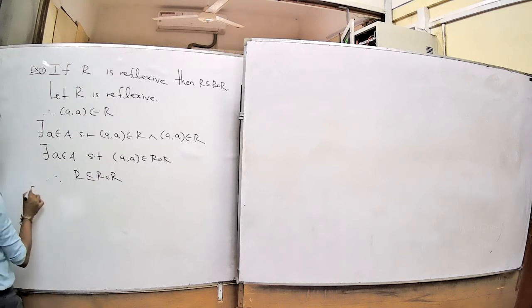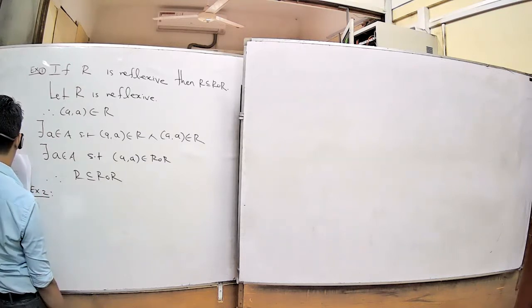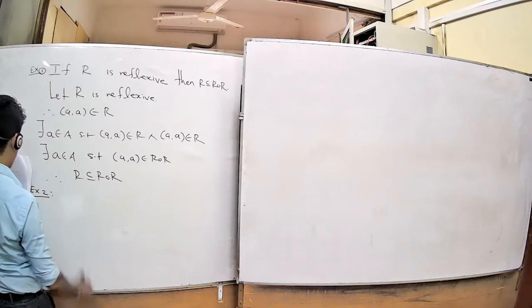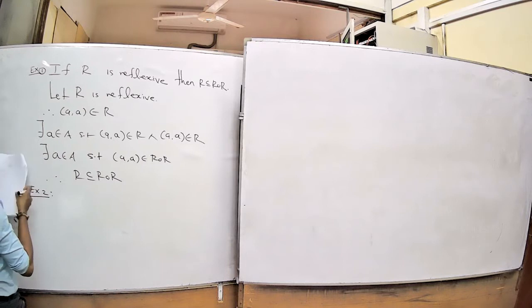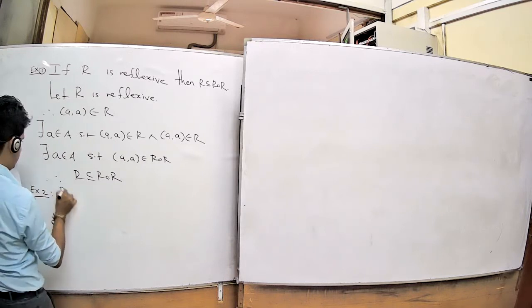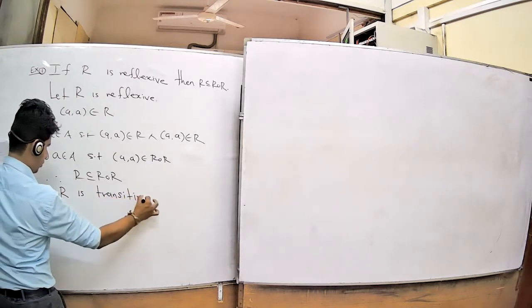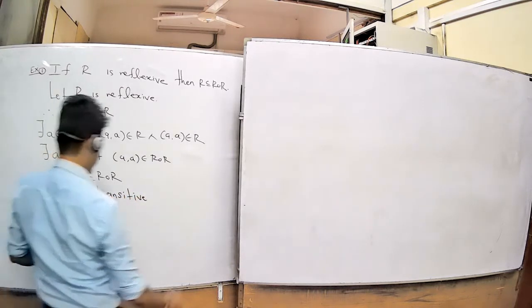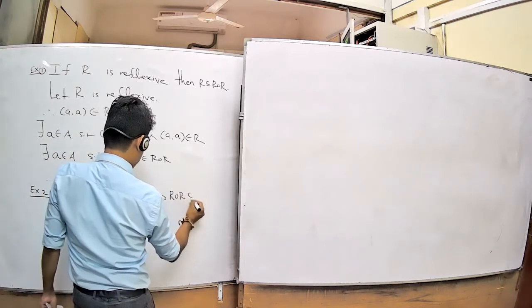Now, next question, exercise 2: R is transitive if and only if R composition R is a subset of R.